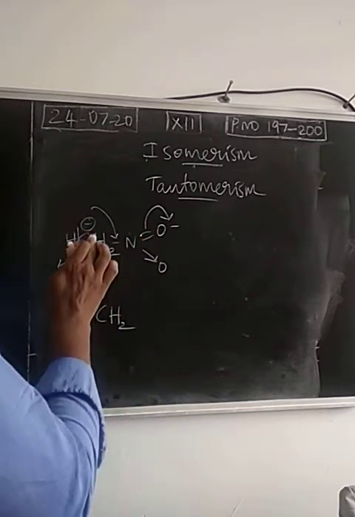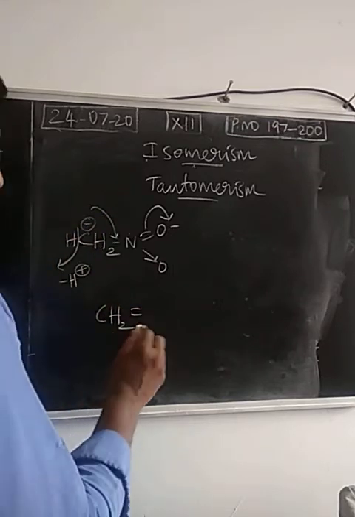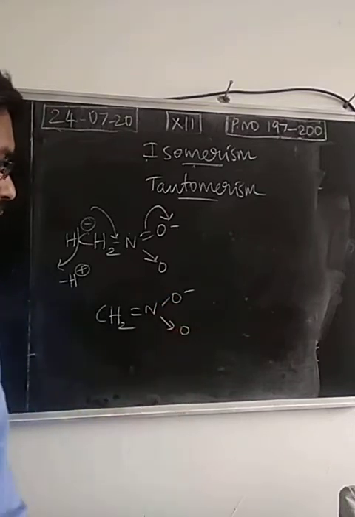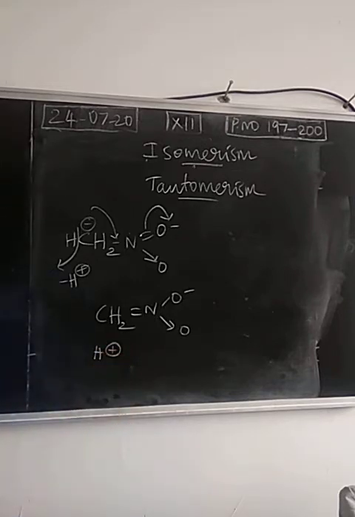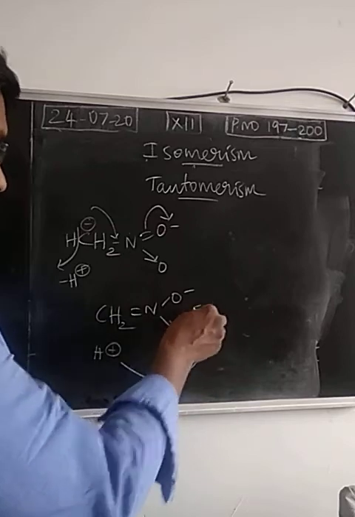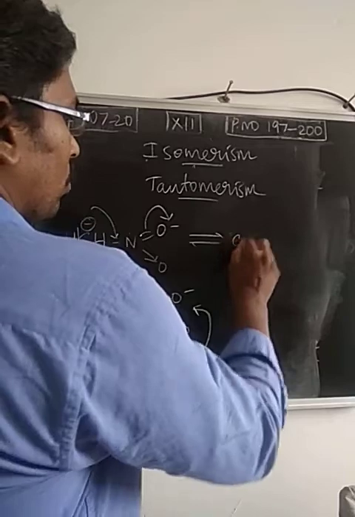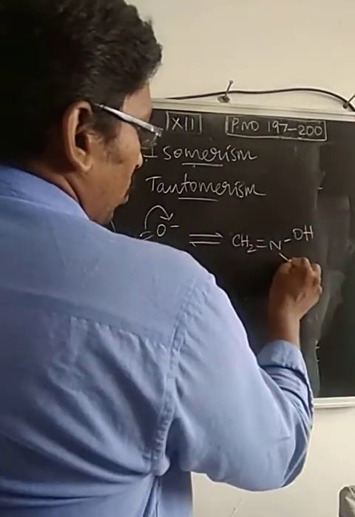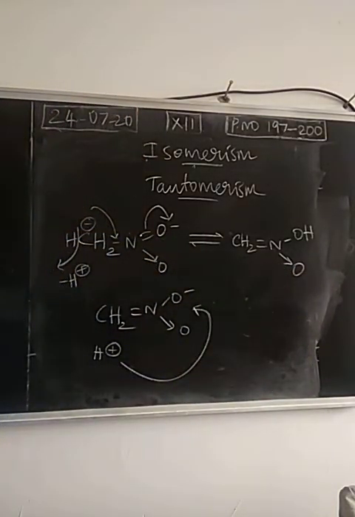To balance that, the negative charge on carbon will be made into a double bond. This will be the arrangement. Next, the liberated H plus will attack this O minus, giving CH2 double bond NOH with the coordinate covalent bond between nitrogen and oxygen.